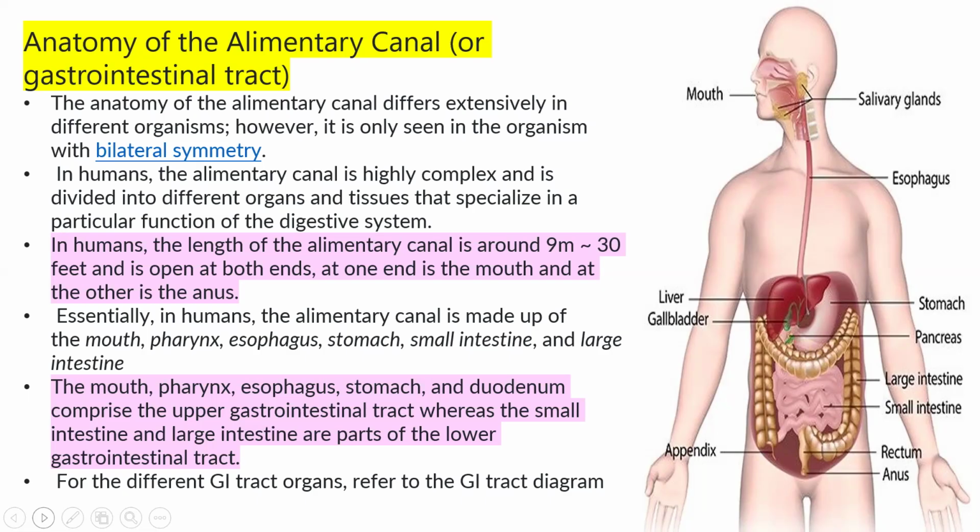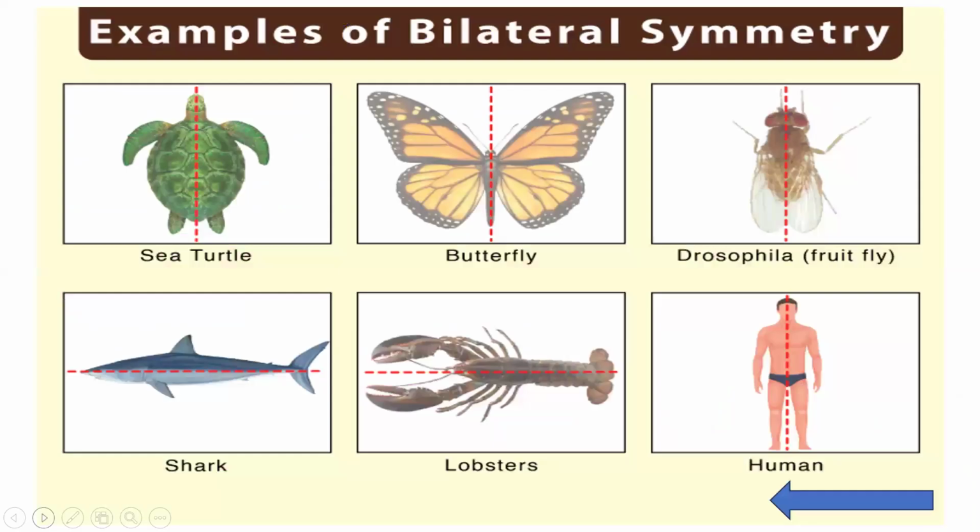Mouth, esophagus, pharynx, stomach, and duodenum. The duodenum is part of the small intestine. So only the duodenum, a small intestine part, is part of the upper gastrointestinal tract, whereas the jejunum, ileum, and large intestine are parts of the lower gastrointestinal tract.